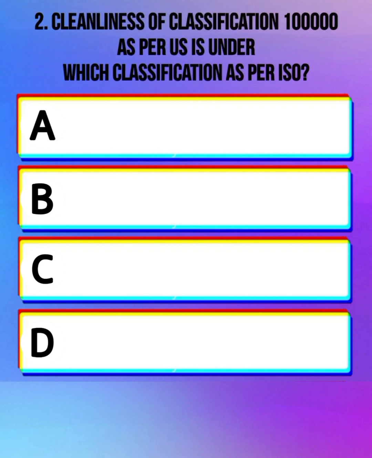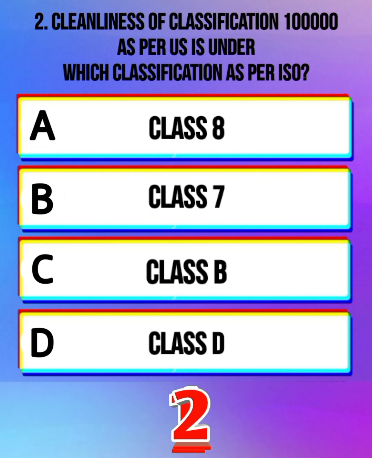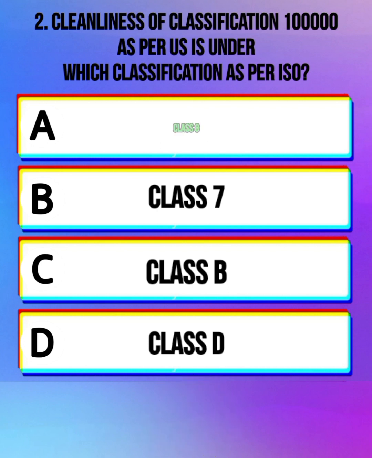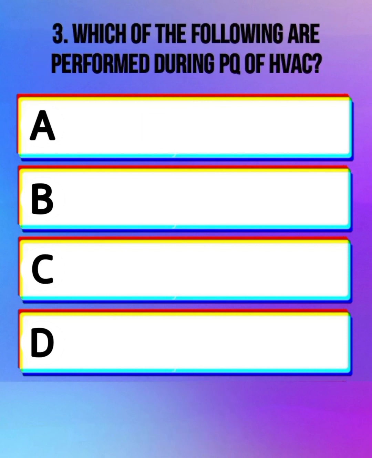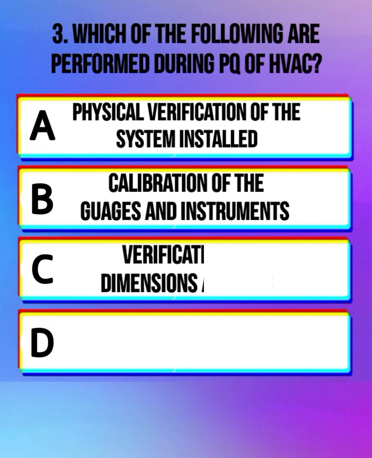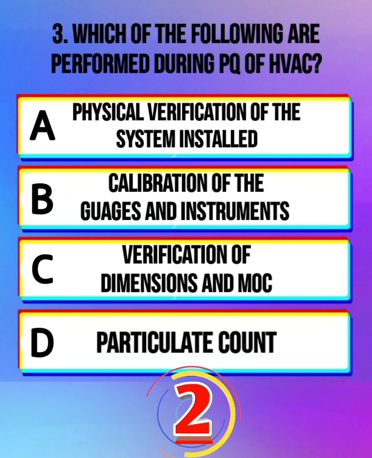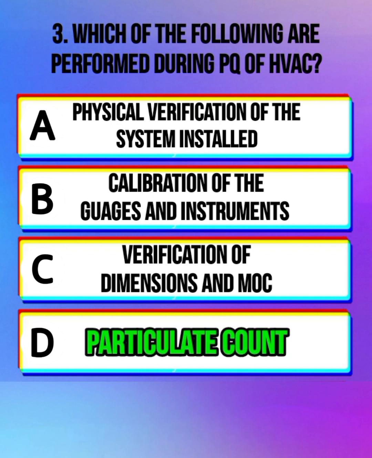Cleanliness of classification 1 lakh as per US is under which classification as per ISO? Class 8, Class 7, Class B, Class D. The correct answer is Class 8. Which of the following are performed during PQ of HVAC? Physical verification of the system installed, calibration of the gauges and instruments, verification of dimensions and MOC, particulate count. The correct answer is particulate count.